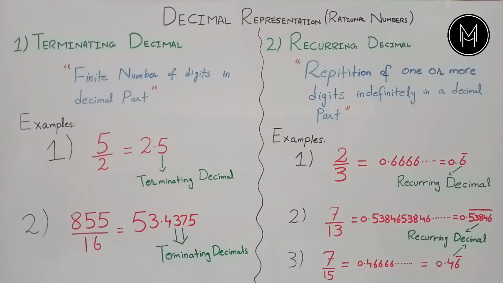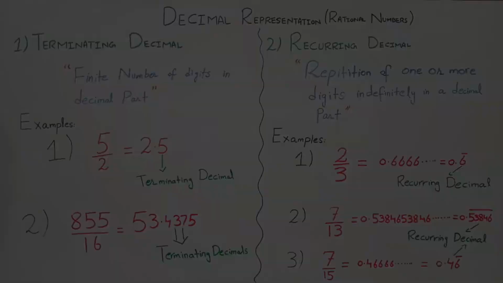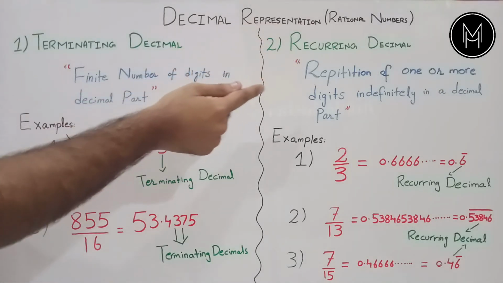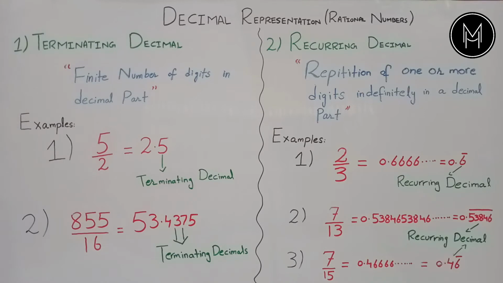Now we will talk about recurring decimal. Basically, recurring decimal is also called periodic decimal, and for the definition of recurring decimal, we can simply say that a decimal in which there is a repetition of one or more digits indefinitely in the decimal part is called recurring decimal. Indefinitely means which has no exact limits, which is beyond the limit, which is infinite.